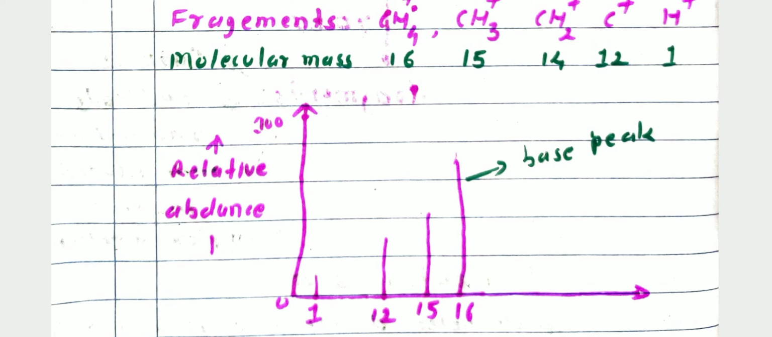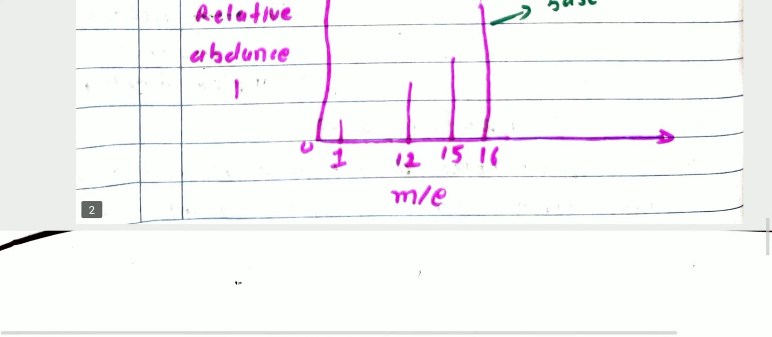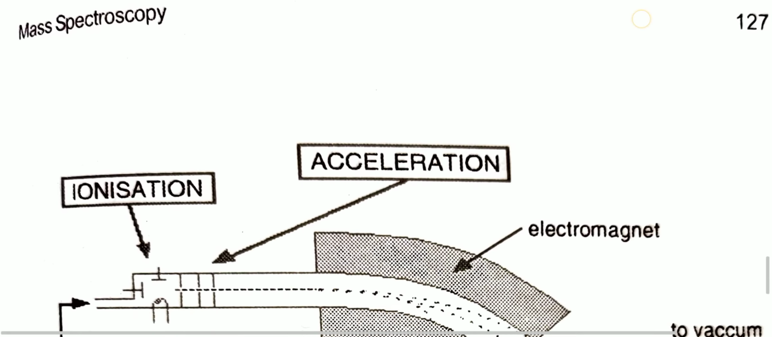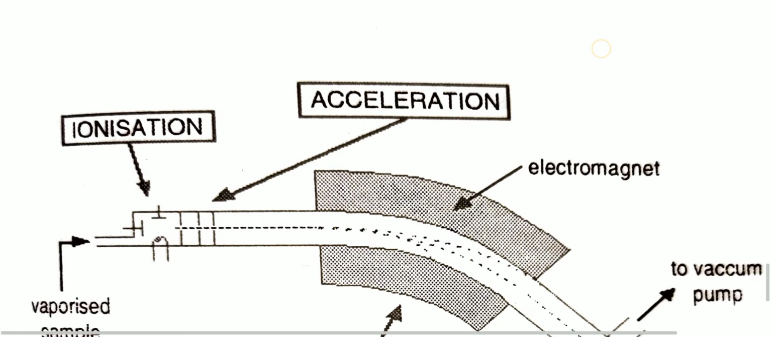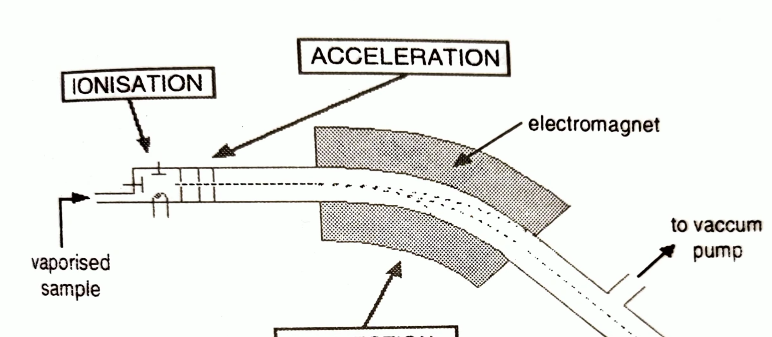I am explaining the first point: different fragments, that is cations, radicals, free radicals, and neutral molecules, form a heterogeneous mixture after fragmentation. Only cations are detected, measured, and recorded in mass spectroscopy, and the remaining ions are lost to the vacuum pump. Then there are different types of mass spectrometer. Here I am showing a schematic diagram of a mass spectrometer.